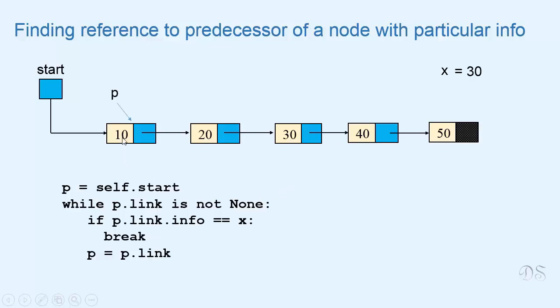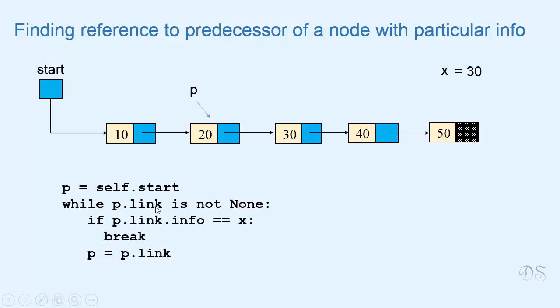Initially, p refers to the first node of the list. Now p.link is not equal to None, so we'll check p.link.info. p.link.info is 20. It is not equal to x, so this break is not executed and p is moved forward.